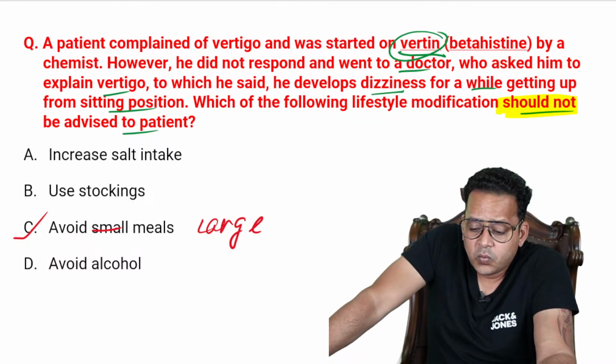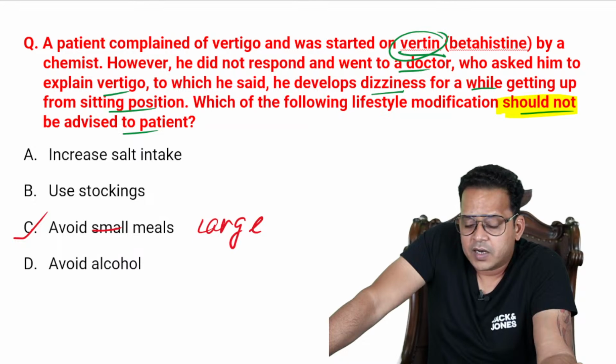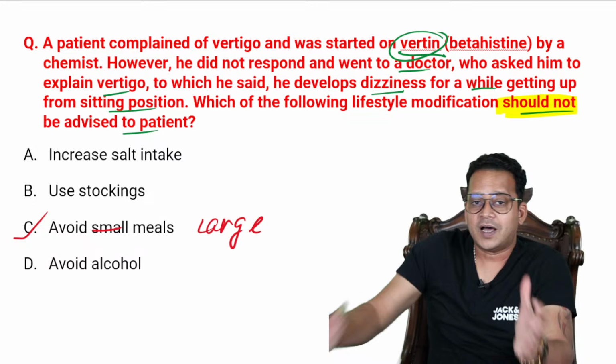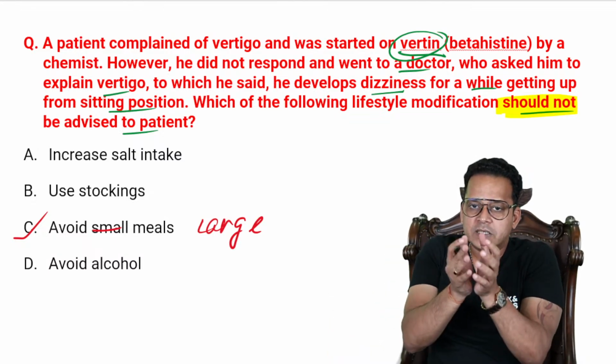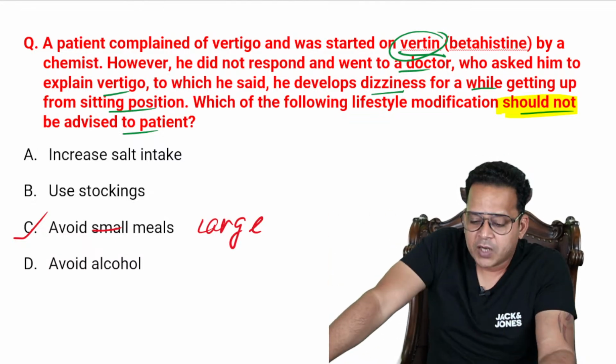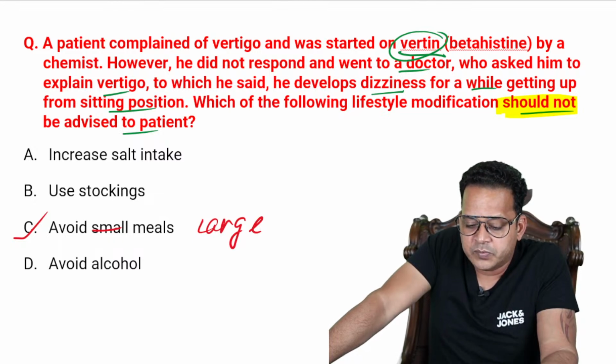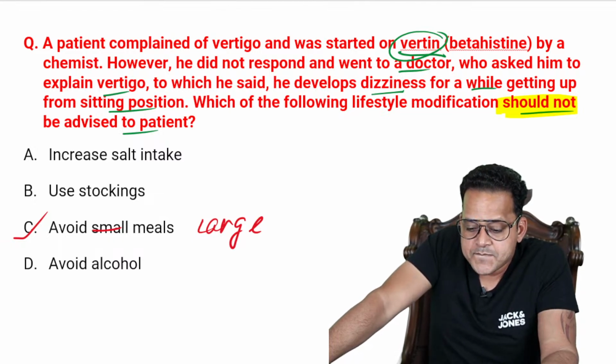Now, why would you avoid large meals? What is the reason? Can you tell me the reason? We rather ask the patient to take small meals intermittently, right? Why would you avoid large meals? Anyone?